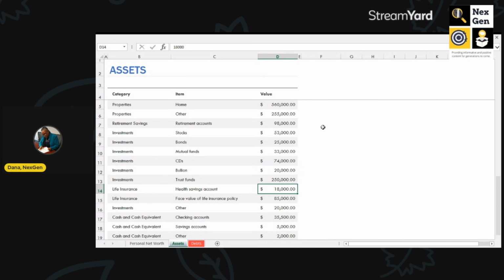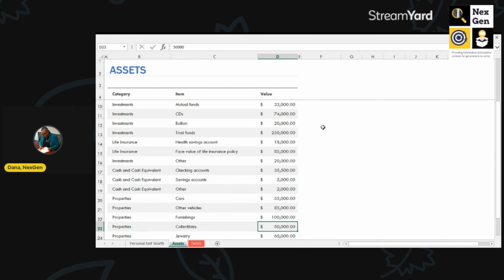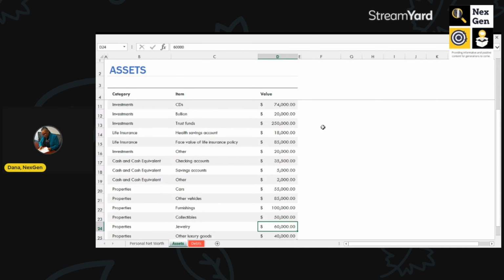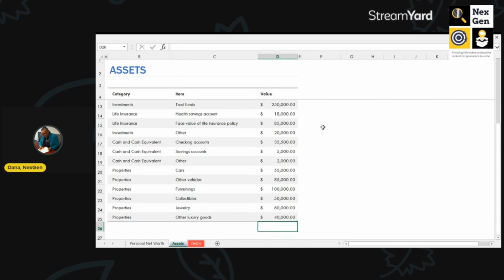They did take advantage of the health savings account, and they have also taken advantage of having a life insurance policy, and that is the face value. They have other investments, and here are their cash equivalents. They have money in their checking, savings, and other. Now, personally, I would have preferred to have the higher amount in the savings account, but this is just a scenario, as I said before. They have multiple vehicles. This is the value of the furnishings. They do have collectibles, jewelry, and other luxury items. So that all goes into what we call the asset column.